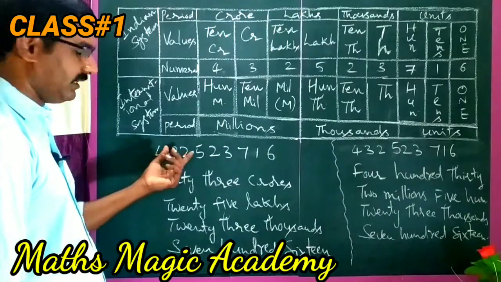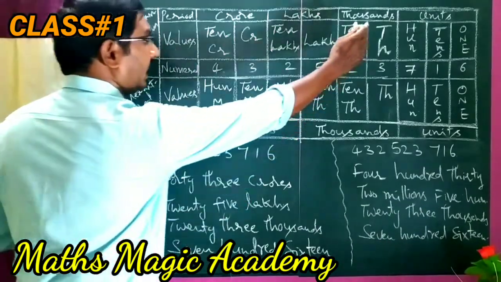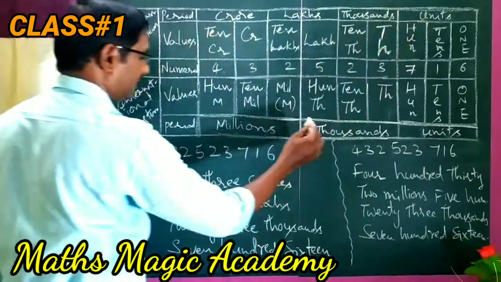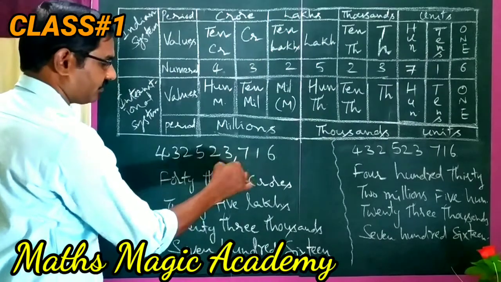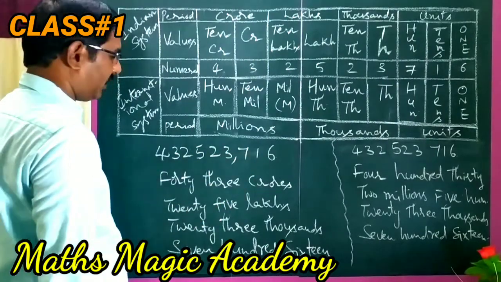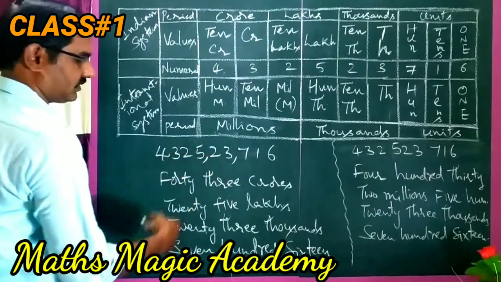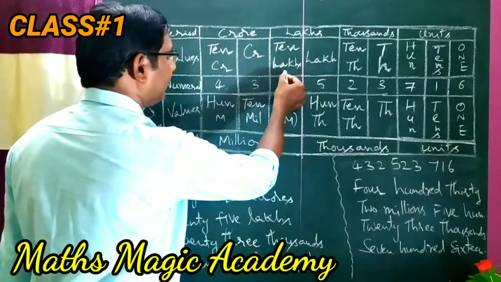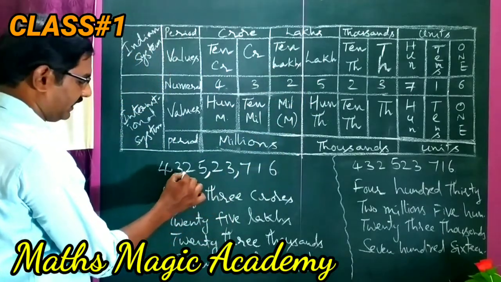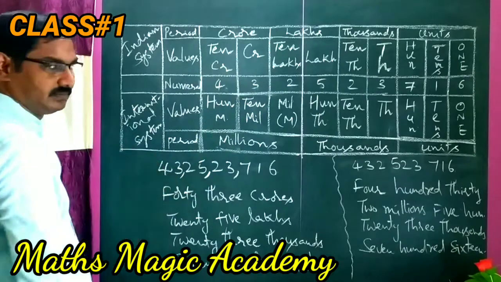You can see by observing this number how we write it in the Indian system and the international system. In the Indian system, first we keep a comma after the units, that is ones, tens, hundreds. Then thousands, 1,000 and 10,000, and there will be one comma separation. Next lakhs, 10 lakhs. After that a comma, then crores, 10 crores.